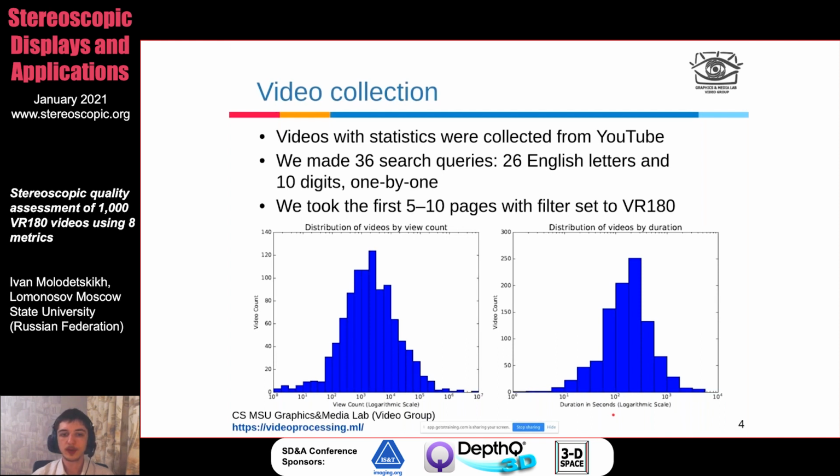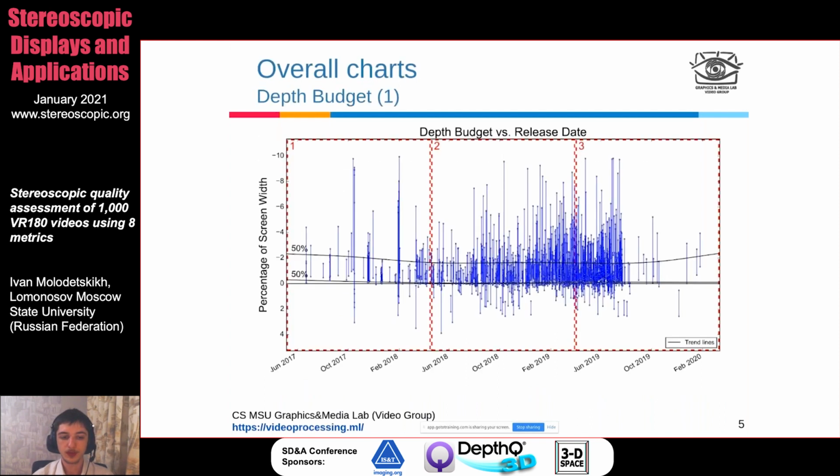So first, let's look at the depth budget chart. On this chart, on the x-axis, you can see the release date, or in our case, the video upload date. And on the y-axis, depicted is positive and negative parallax. Each of those lines is a single video, and the bottom point of the line is its highest positive parallax, and the topmost point of the line is the video's lowest negative parallax. So the longer the line is, the higher the depth range of the video is.